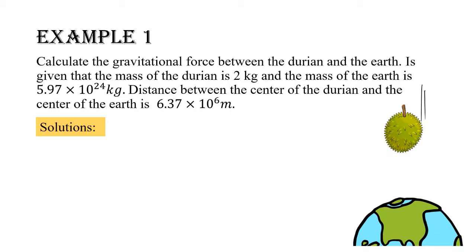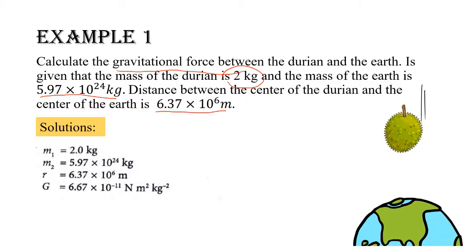Example 1. Calculate the gravitational force between the durian and the Earth. It is given that the mass of the durian is 2 kilograms and the mass of the Earth is 5.97 × 10^24 kg. The distance between the center of the durian and the center of the Earth is 6.37 × 10^6 meters. So first, list the given information in symbols.